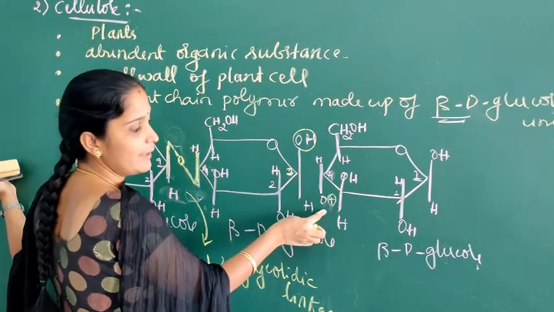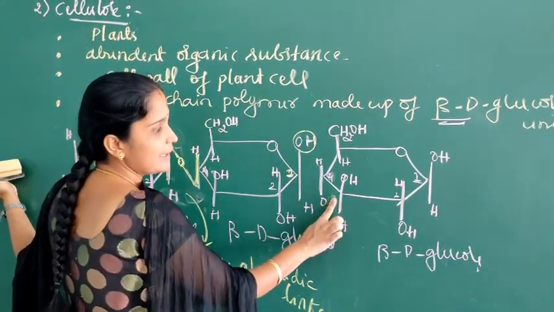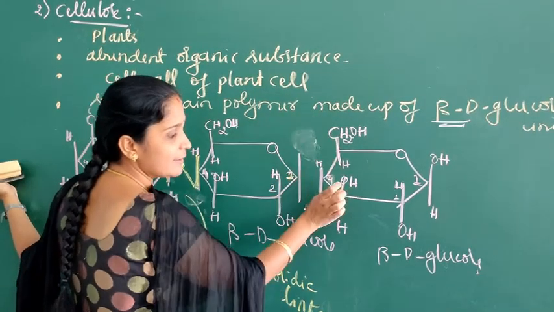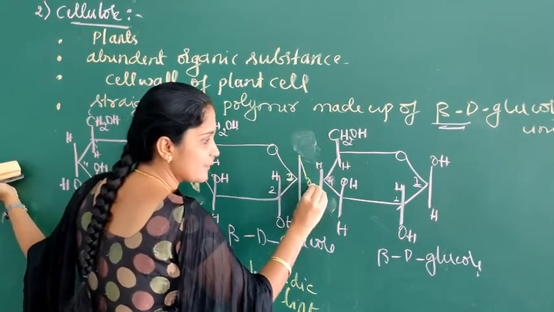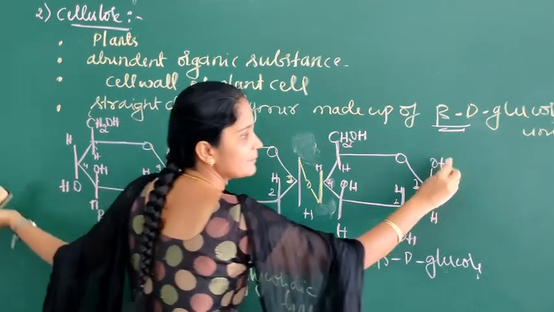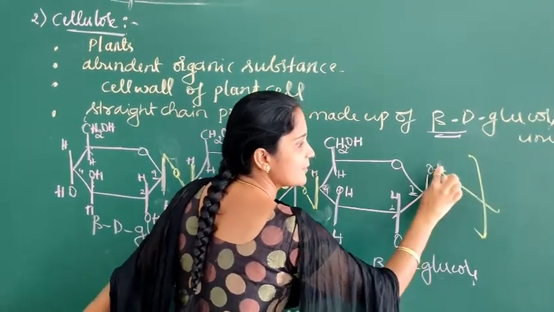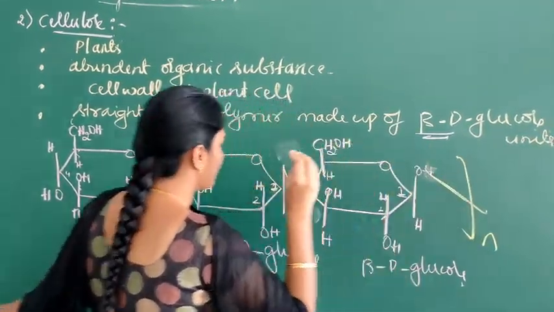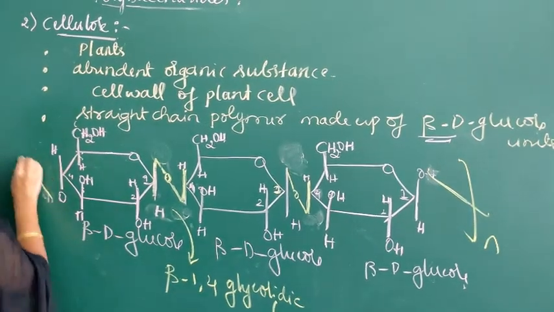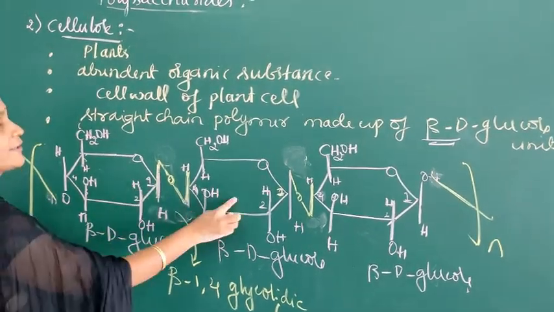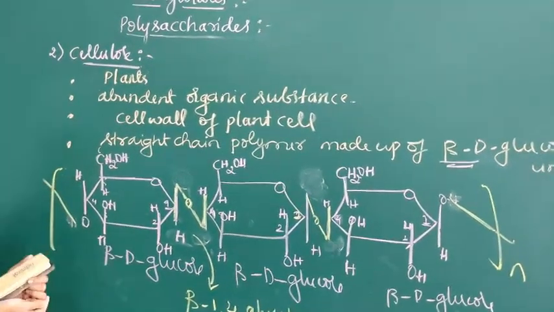Loss of a water molecule takes place. So here H and OH will be lost. The left over is oxygen. So this is the polymer, the partial structure of cellulose.